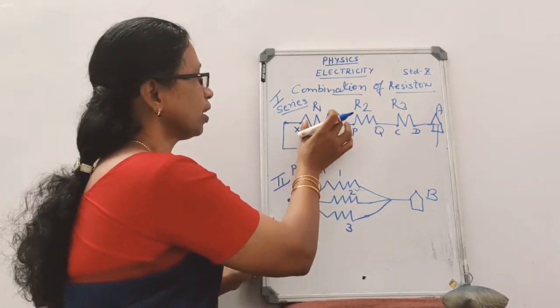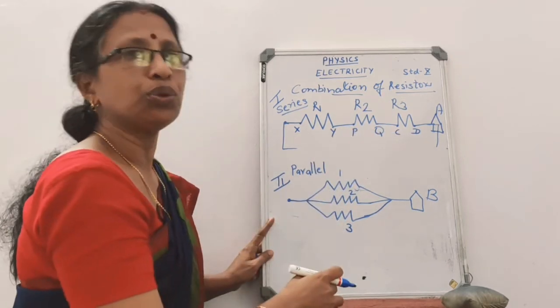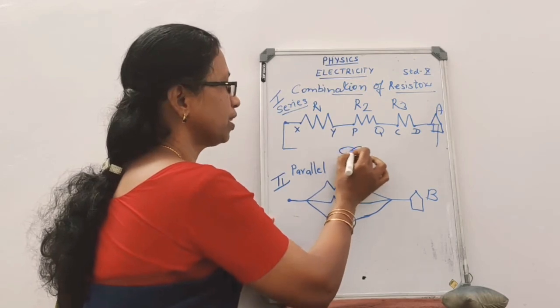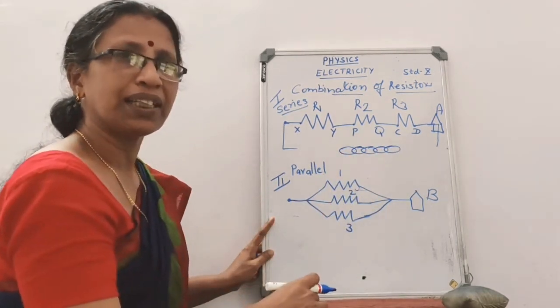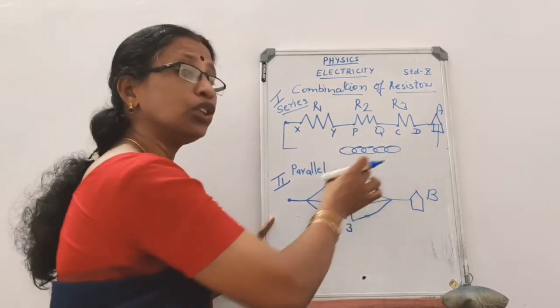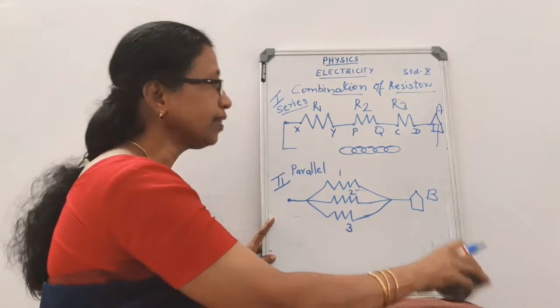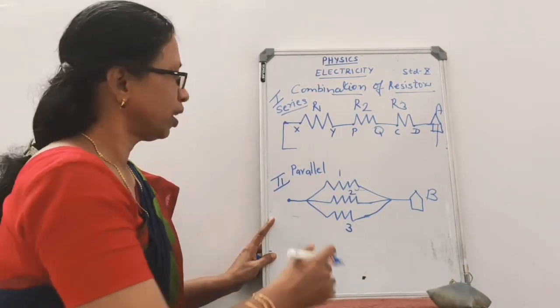So in series combination, the resistors are connected end to end. When you say end to end, a picture comes to your mind: this metallic chain. You have seen this metallic chain. So they are connected end to end. Such type of connection is known as series arrangement or series combination.